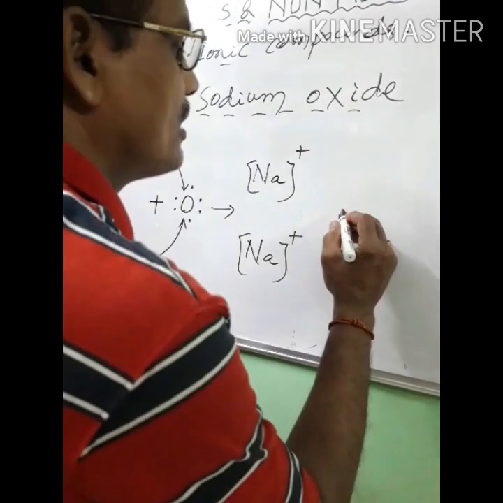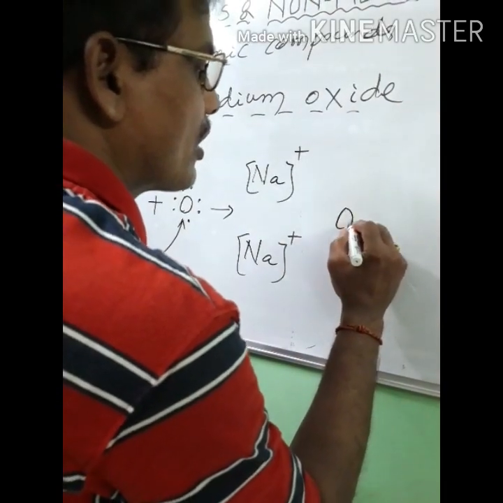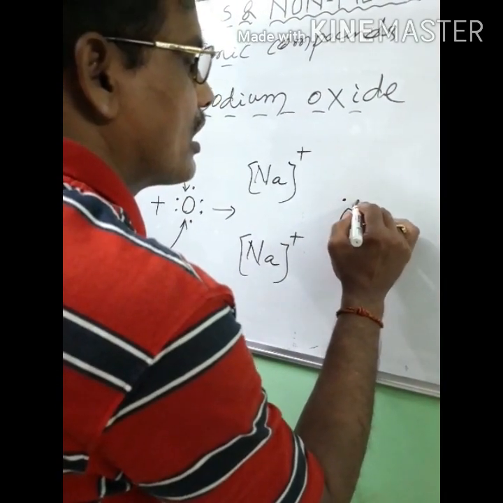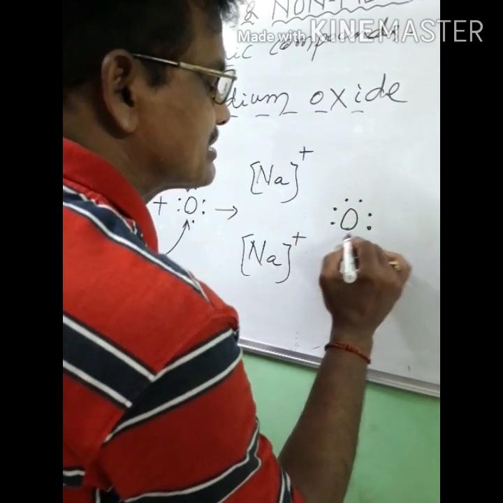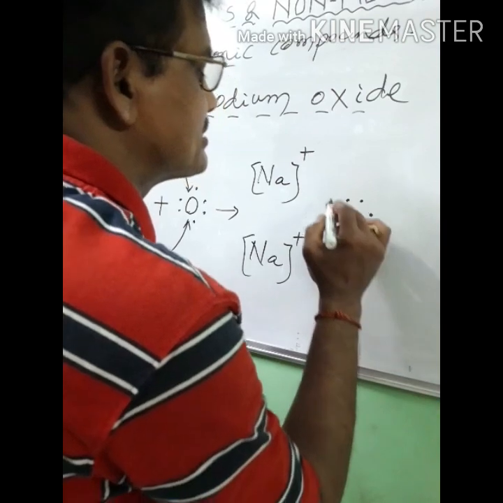So let us write O with 1, 2, 3, 4, 5, 6, 7, 8.